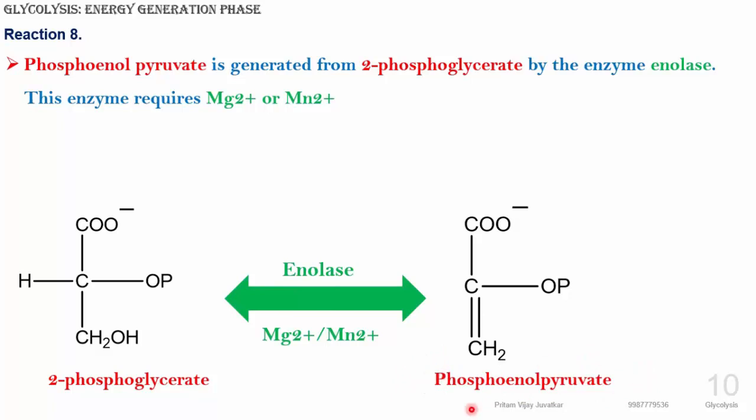This is again a high energy compound. So 2-phosphoglycerate is converted to phosphoenol pyruvate in the presence of enolase, and the reaction is reversible.